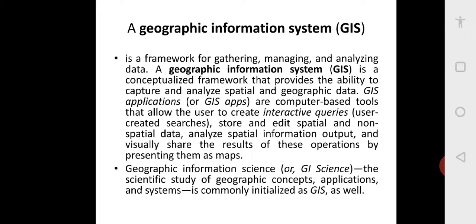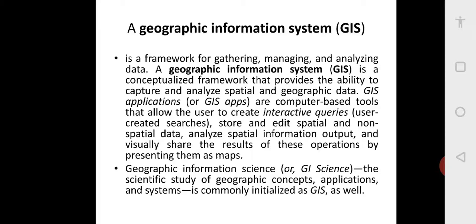GIS applications are computer-based tools that allow the user to create interactive queries, store and edit spatial and non-spatial data, analyze spatial information output, and visually share the results of these operations by presenting them as maps. So it's a scientific study of geographic systems, applications and concepts.